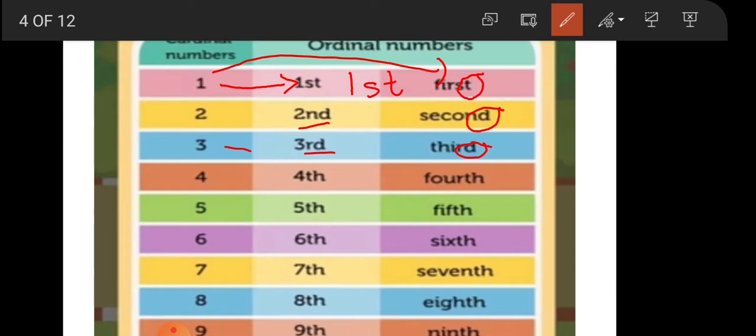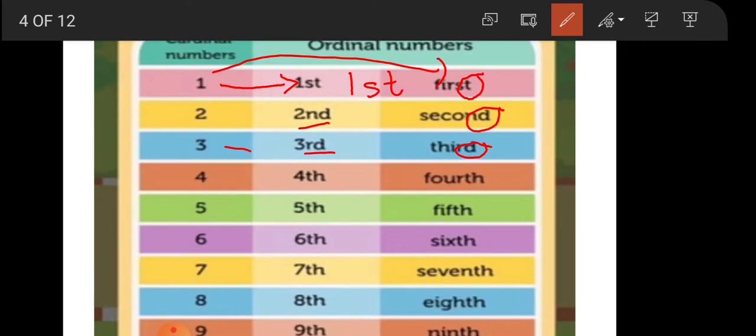1ST, 2ND, 3RD. Why? Because we have to write them according to the last 2 letters of their spelling. First, FIRST, that ST we write with 1, it becomes first. Second, the second spelling SECOND, the last 2 letters are ND. When we write 2ND, it becomes second in number. Then ordinal number third, spelling is THIRD, the last 2 letters are RD, that is why we write 3RD. So that is in number.